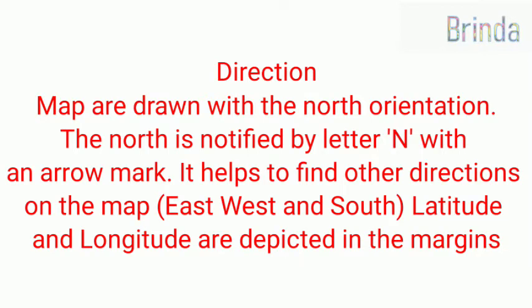சரி, டைரக்ஷன். Maps are drawn with north orientation. மேலே இருக்கிறது the north orientation. Fine. The north is notified by letter N with an arrow mark. So ஒரு லைன் போட்டுட்டு மேலே N போட்டிருக்கும். It means மேலே north. It helps to find other directions on the map.